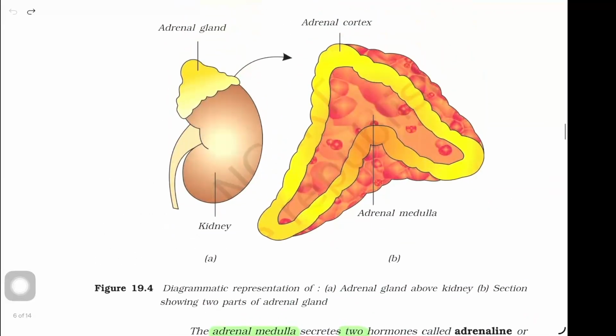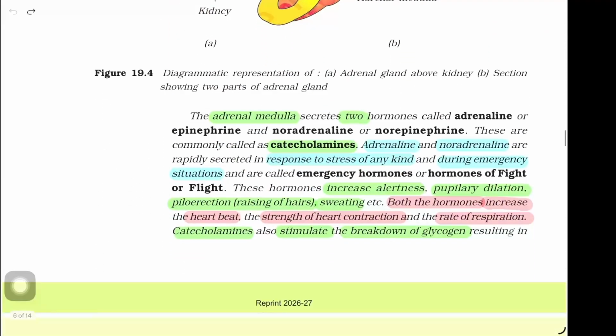This is figure 19.4. The adrenal medulla secretes two hormones called adrenaline or epinephrine and noradrenaline or norepinephrine. These are commonly called catecholamines. Adrenaline and noradrenaline are rapidly secreted in response to a stress of any kind and during emergency situations, and are called emergency hormones or hormones of fight or flight.